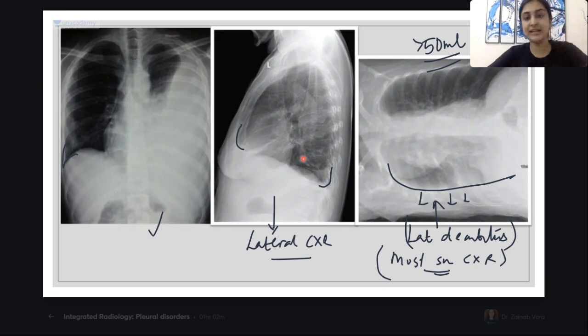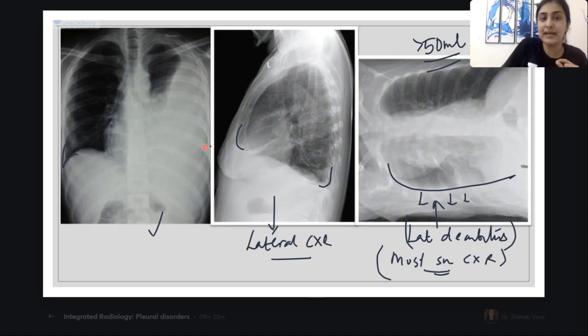But here your side of effusion doesn't matter, correct? Because you are anyways going to see anterior and posterior. Understood that, sir? Okay. So remember, usually, unless mentioned otherwise, it's a left lateral view. All right. So on lateral X-ray, we see the blunting. And remember, can you tell me the deepest CP angle? Anterior, posterior, right, left? Yes, it is the posterior CP angle.